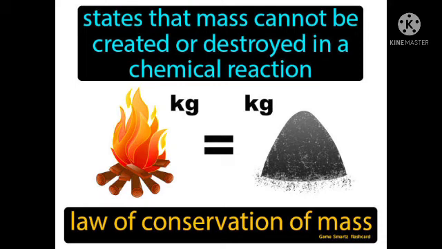You can see in this picture, a wood is given here, and wood is having some mass or some weight, and when the wood is burnt it turns into ash. So the ash is having some weight. Both are one, the wood is changed from one form to another form. We cannot create or destroy the matter. The amount of the substance which remains in this matter remains the same before or after any chemical reaction.